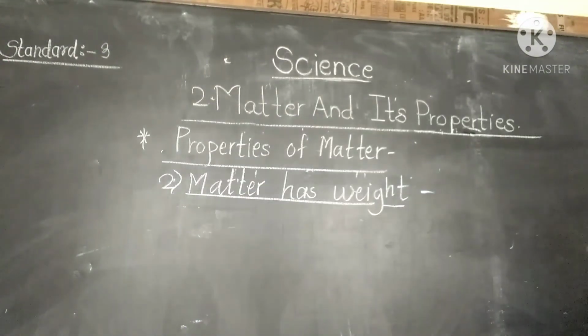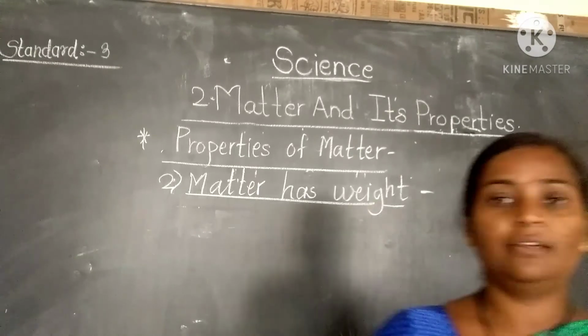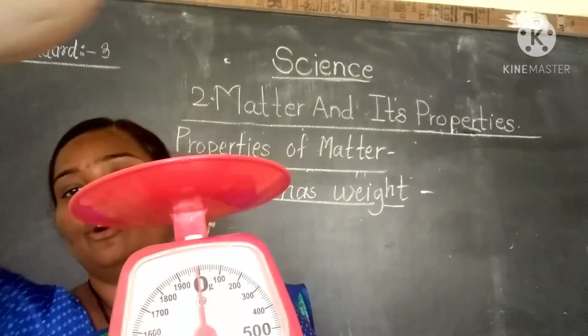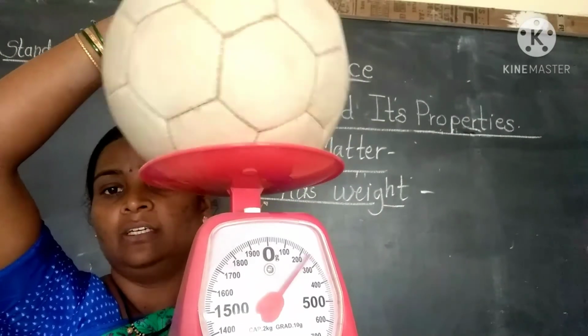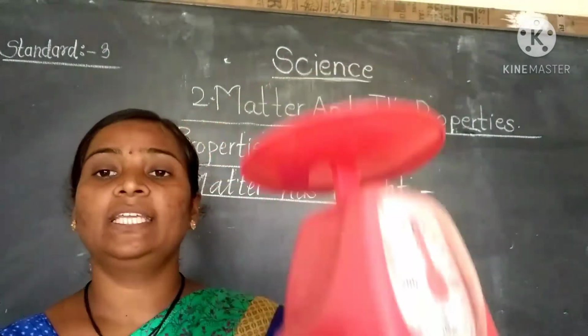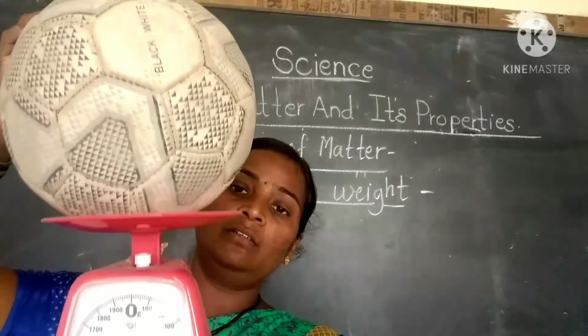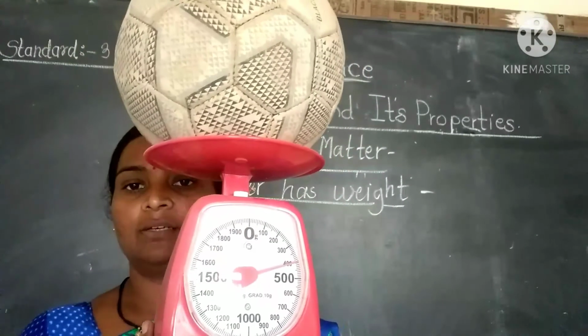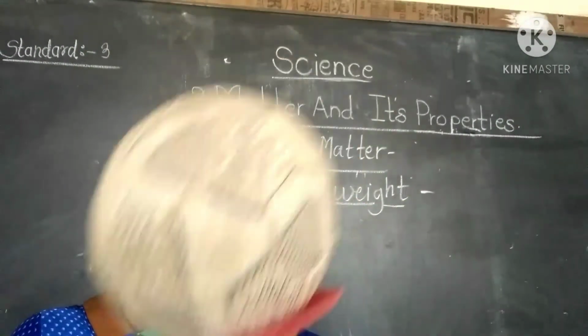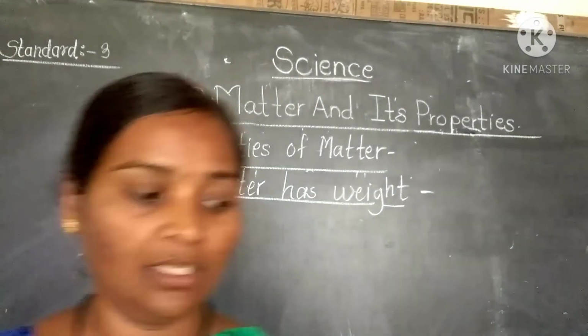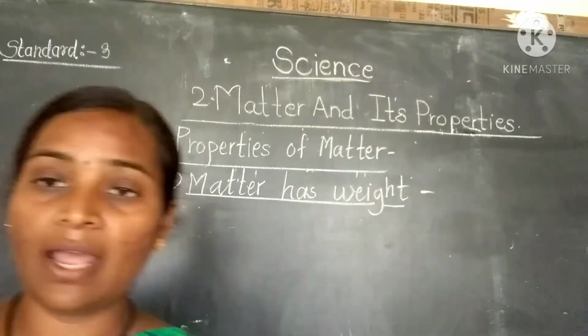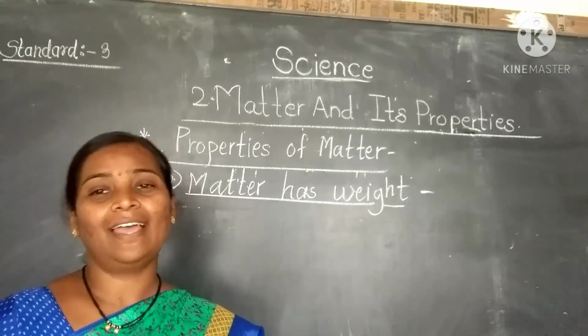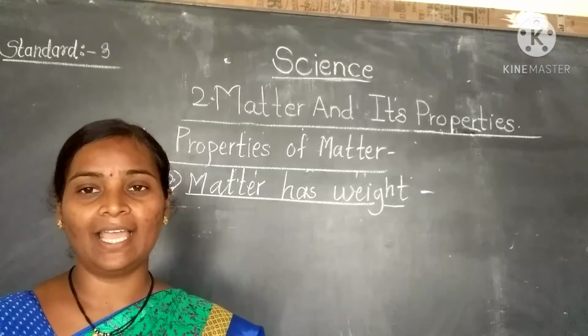Now we will see the deflated football. There is an activity we are showing here. We will take the deflated football here. Check it. It has a weight of 250. We will keep the inflated football here. Then it has some more weight, about 400. So it has weight. It is proved by this activity. Students, matter occupies space and it has weight, which we have seen by the activities.